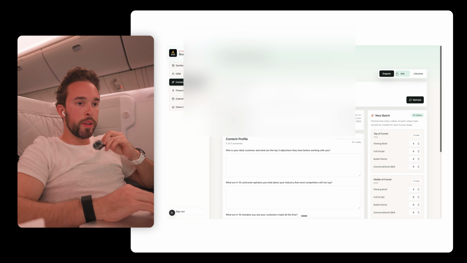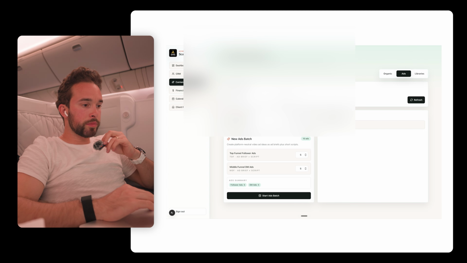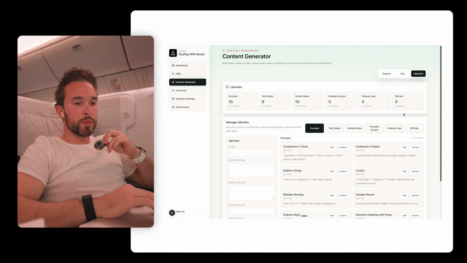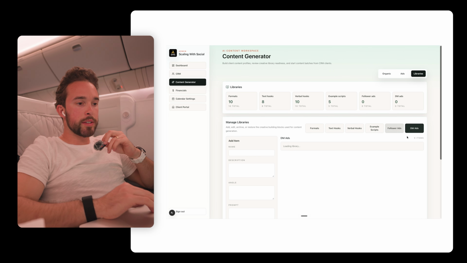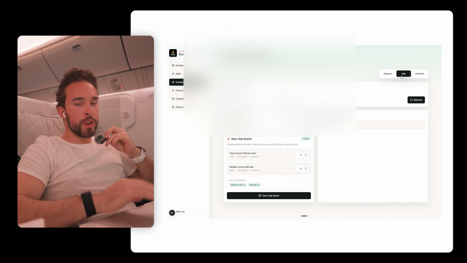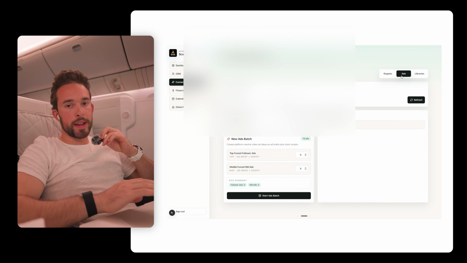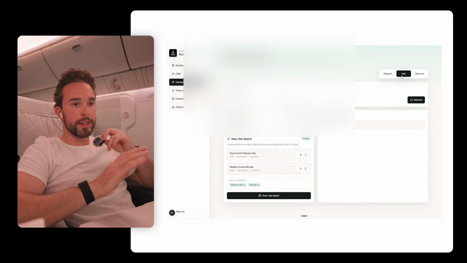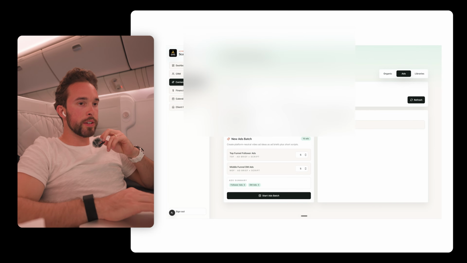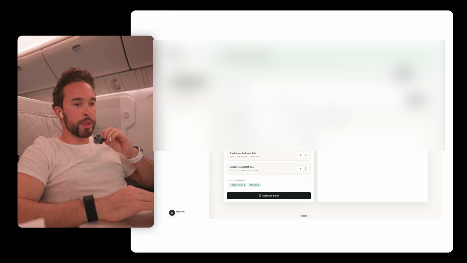So let's take a look. So ads, okay. So under libraries, we're gonna have to update these ads and add different examples into here. So now I need to spend a little bit of time on really creating examples, because if I don't create good examples and data, then it's not going to create good scripts and content ideas for the clients. So let me start working on this.